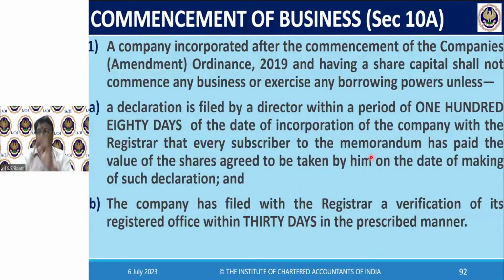Commencement of business. Very, very important concept. A company incorporated after the Companies Amendment Ordinance 2019 and having a share capital shall not commence any business or exercise any borrowing powers. See, the banks have interpreted it like this: if you open a current account with a bank, you cannot operate even the current account unless you give the certificate of commencement of business.